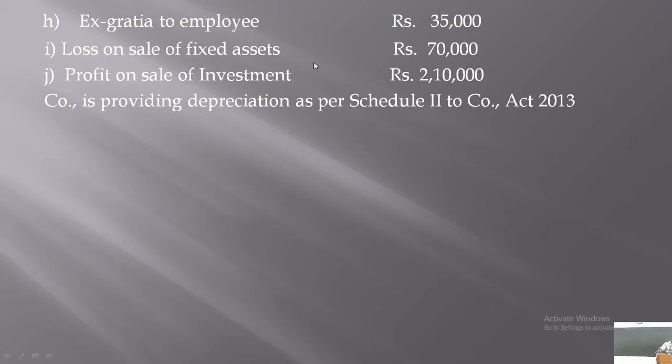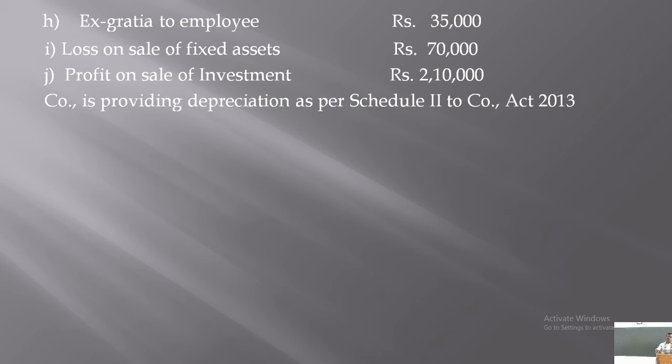And similarly, we have here loss on sale of fixed assets, rupees 70,000. But as I told you, in the case of profit or loss on sale of any fixed asset, the capital nature should be disallowed. Capital nature of profit, capital nature of losses, if there is any, should be disallowed. If there is capital nature of profit, it should be deducted, and revenue nature should be considered, and if there is a capital nature of loss, it should be added back.